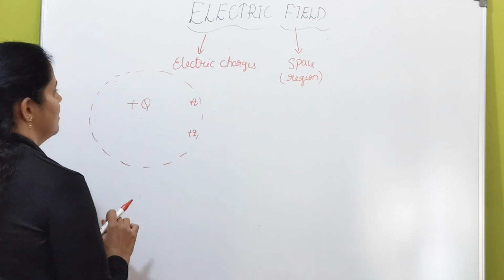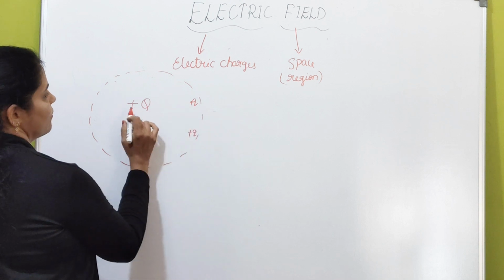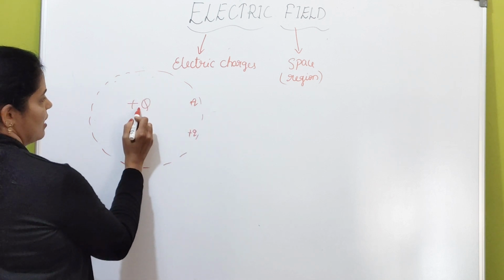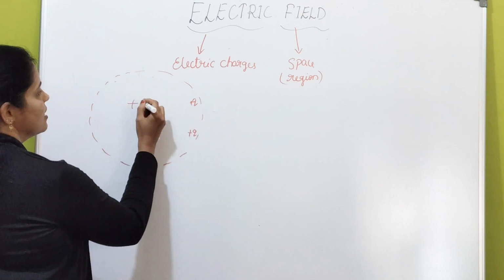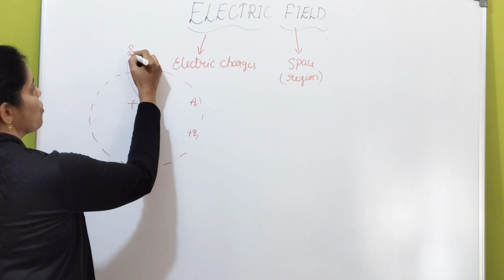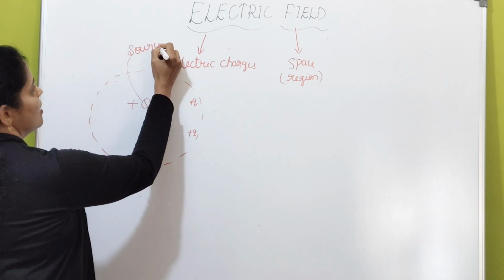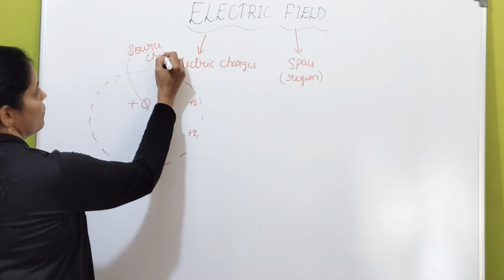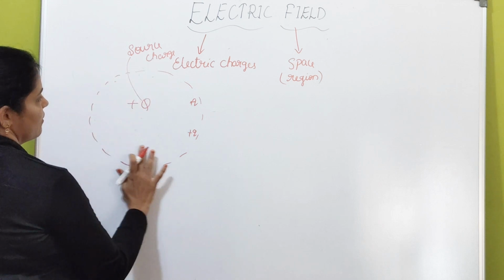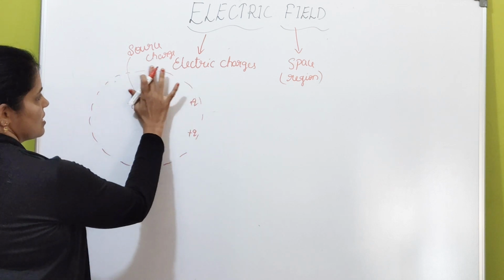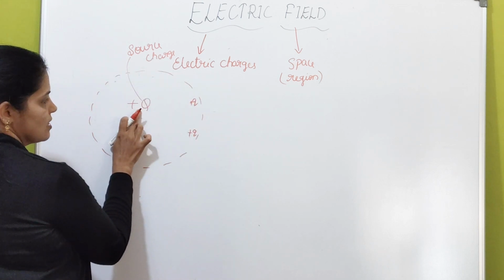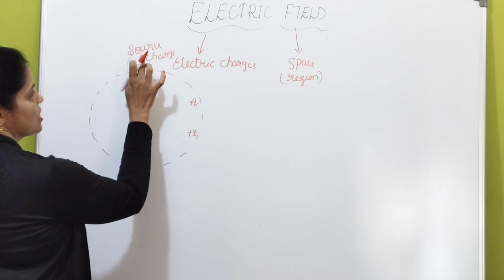Okay? Now, if you keep one charge here which is positive, this charge is called as source charge. Okay? So this is a source charge which is responsible for electric field. So this electric field is because of this charge. This is called as source charge.